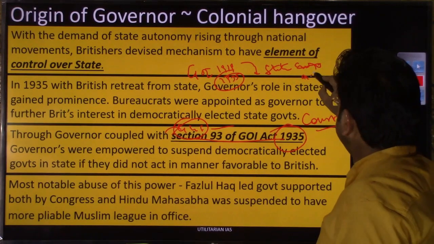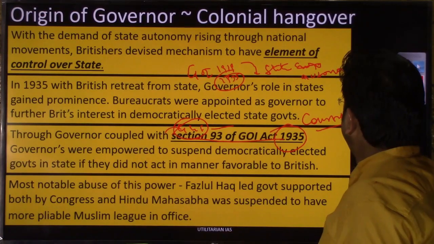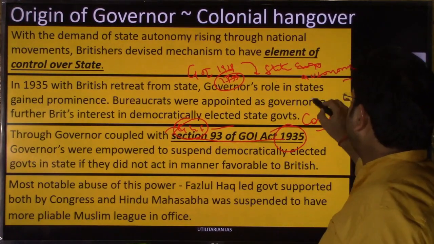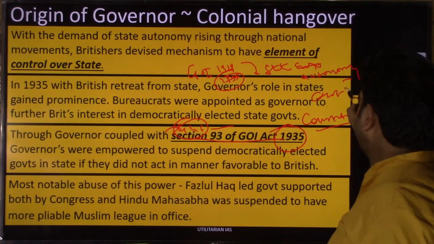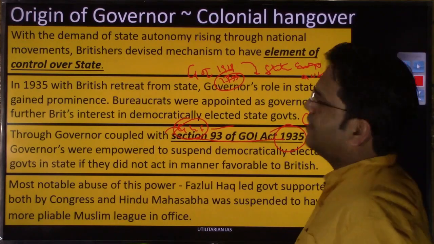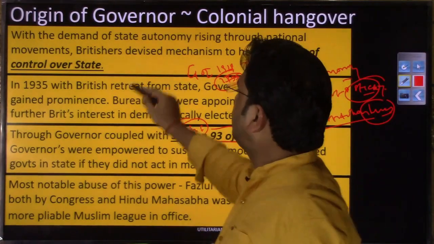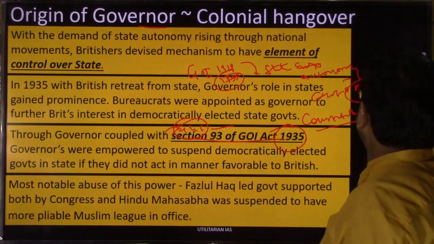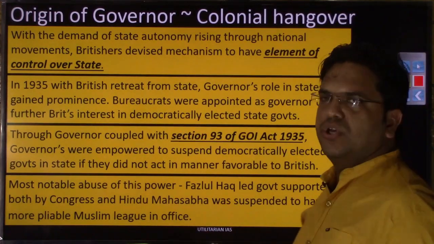that was being provided through these two acts, right? So the carrot and stick policy they were continuously applying, right? So I hope you would have understood the origin of the office of governor, and in which circumstances this office of governor emerged in British times.